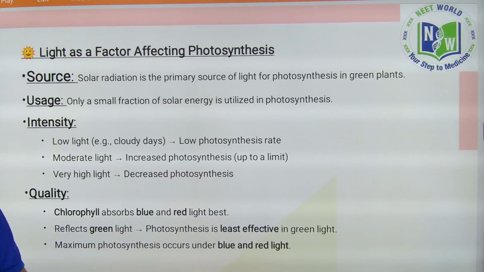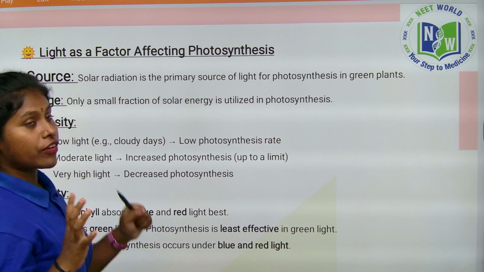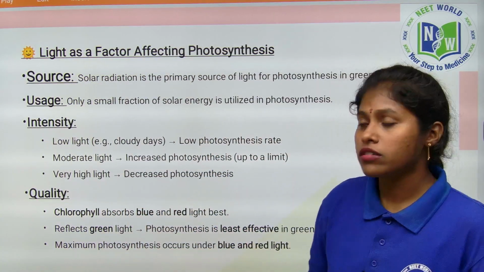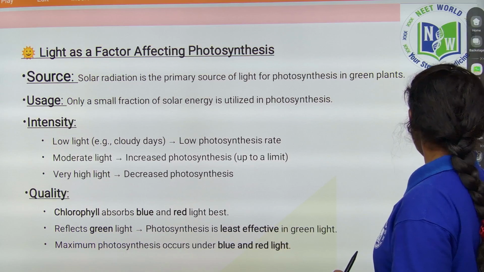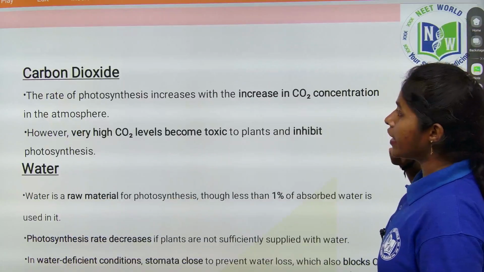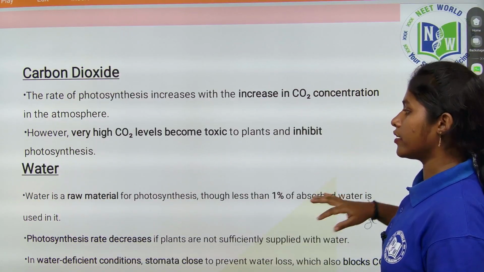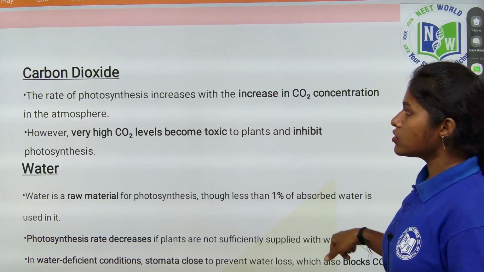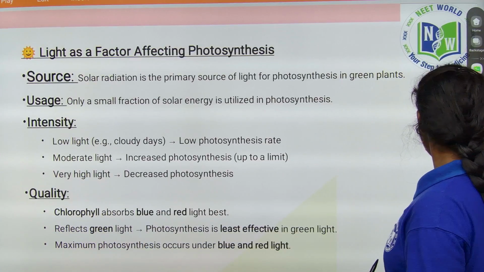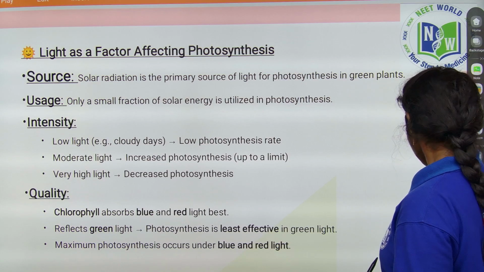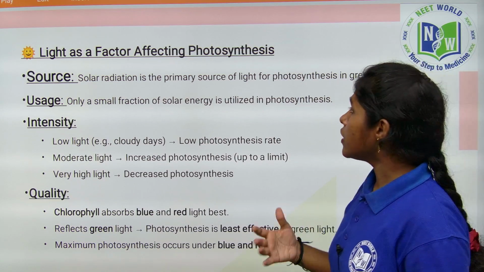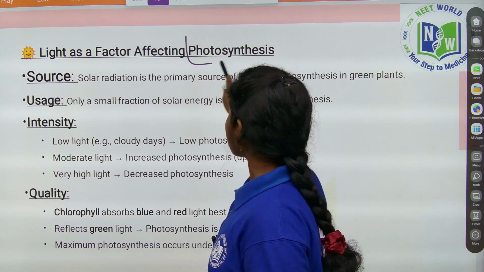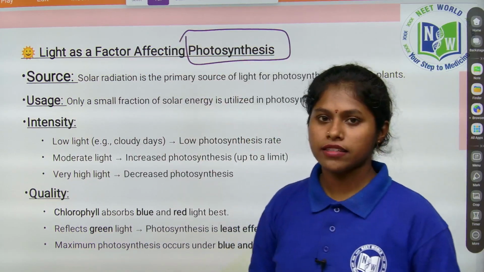So today we are discussing the factors affecting photosynthesis. We know what elements are required to prepare food in plants. Light is required, carbon dioxide is required, and water is also required. These are the required elements for photosynthesis. With the help of light only, food is prepared in plants, through the process of photosynthesis occurring in the plants.